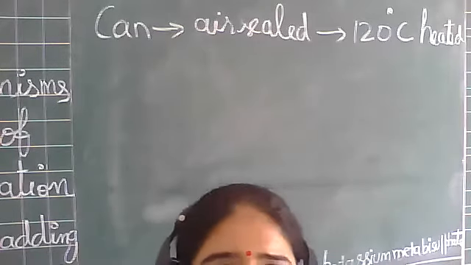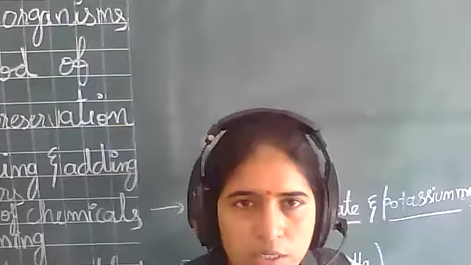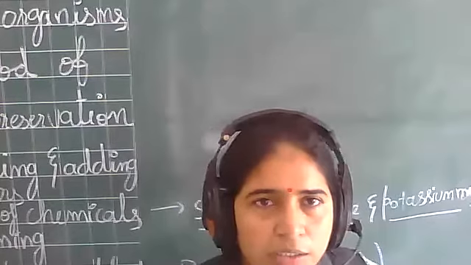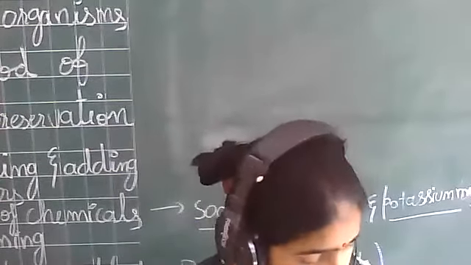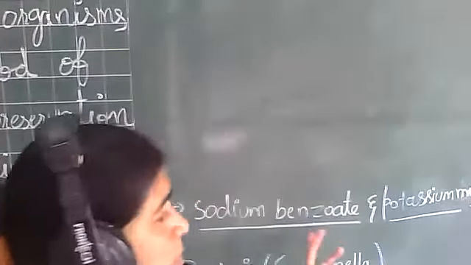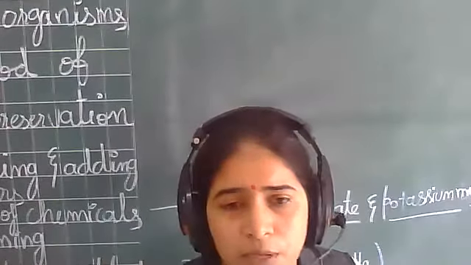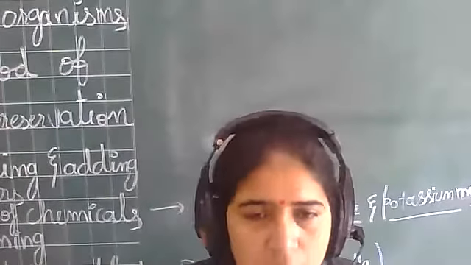So take out your pen. Okay, so I hope you have marked the names of the two chemicals which are used as food preservatives, right? So that is your sodium benzoate and potassium metabisulfite. Now let's move to the last topic of the chapter,